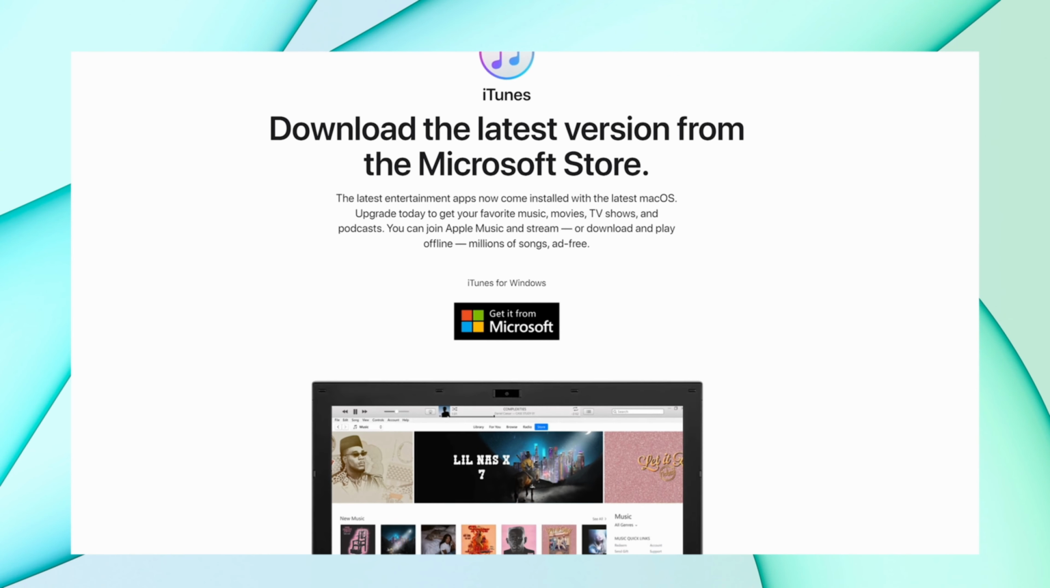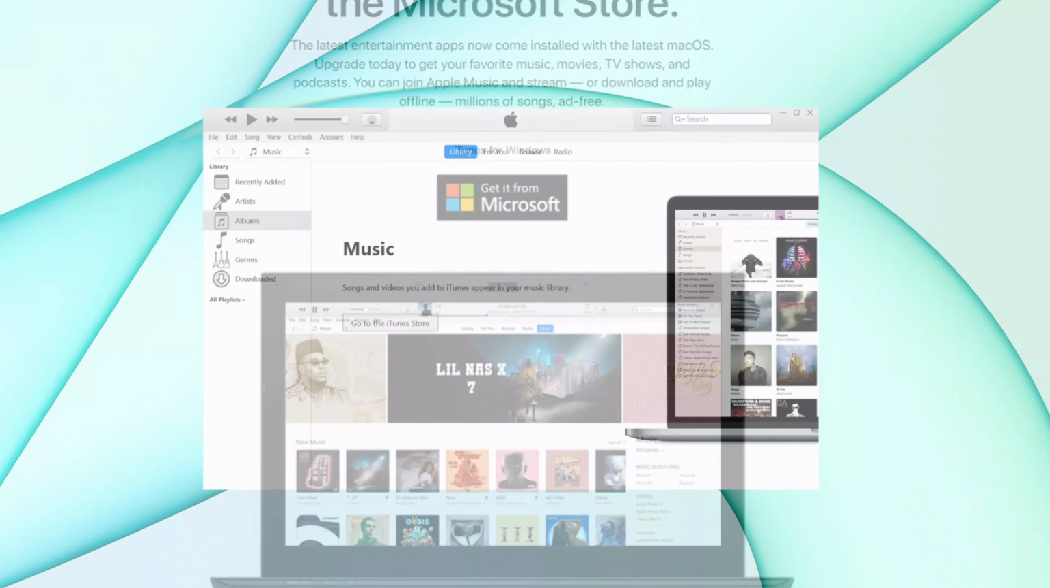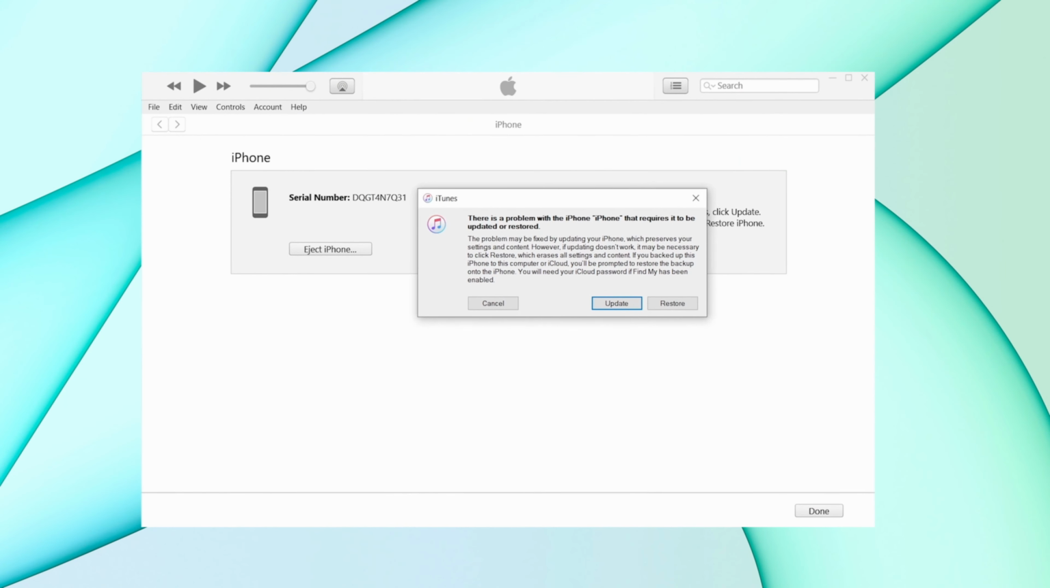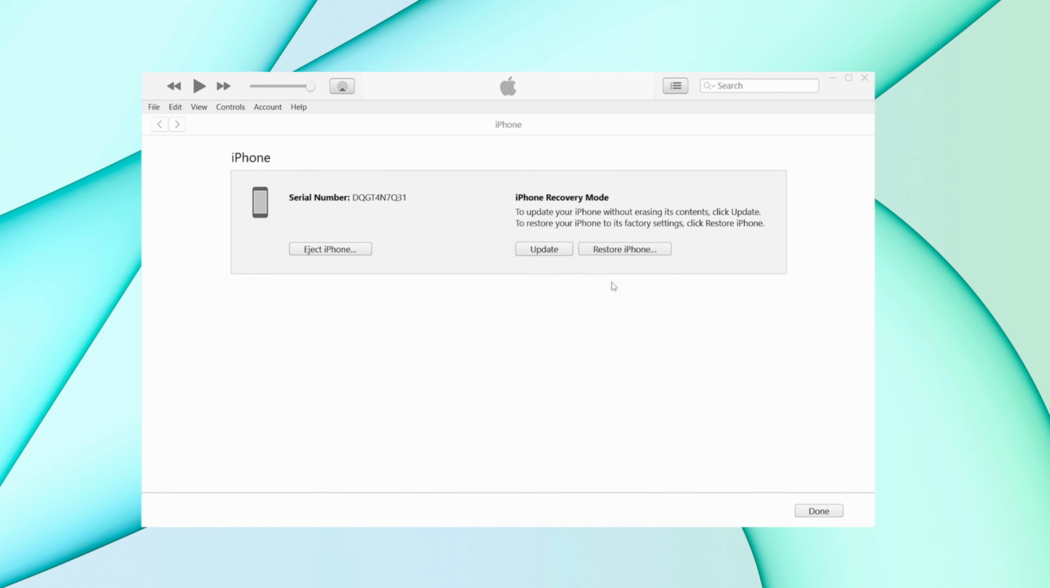Here in the second method, just take your iPhone and connect it to iTunes. Here you get a pop-up to update or restore your device. Just hit the restore option, and it will start downloading. But keep in mind that in this method you will lose your data, and to prevent that you can use the third method.